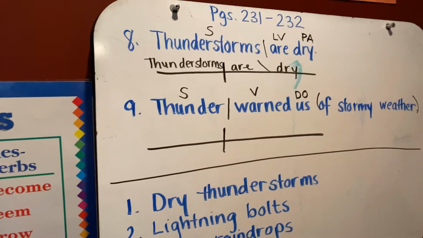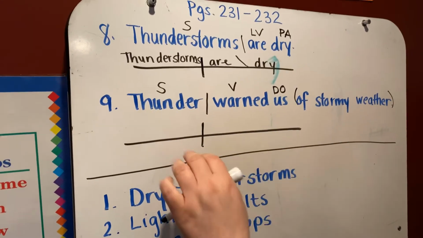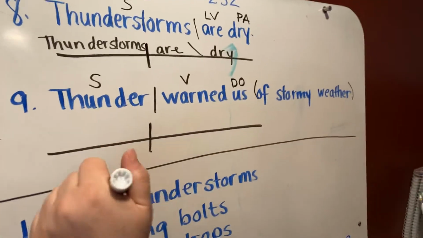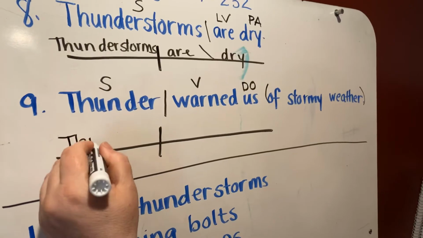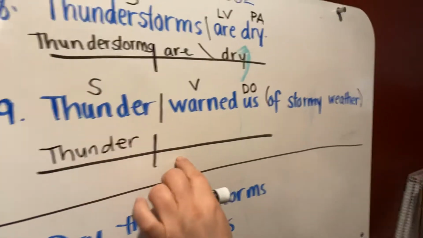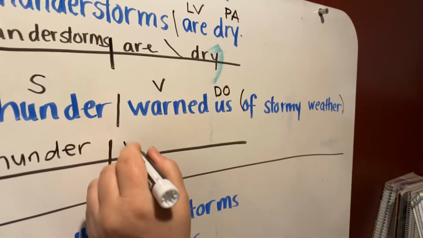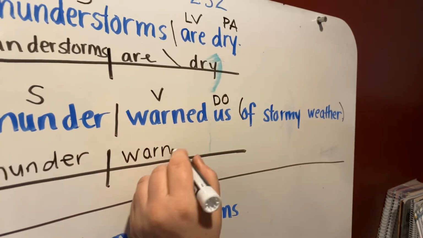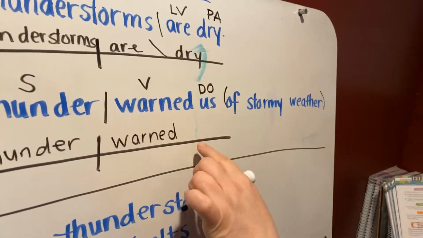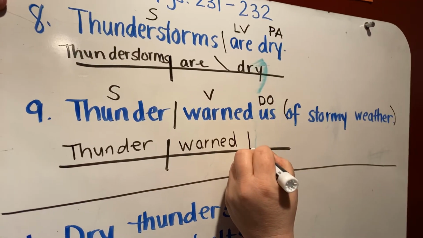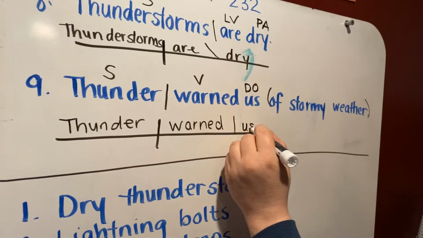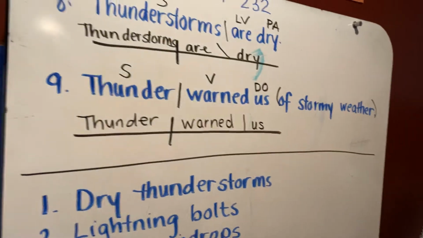Okay, so we're going to diagram now. Here we're going to put our subject, and our subject for sentence 9 is what? Thunder. My board's bouncing. Thunder. And what is our verb? Thunder warned. Okay, now we're going to diagram the direct object. And when we diagram direct objects, the line is up and down like that. It does not go through the line. And our direct object is us. And we'll learn how to diagram those later.